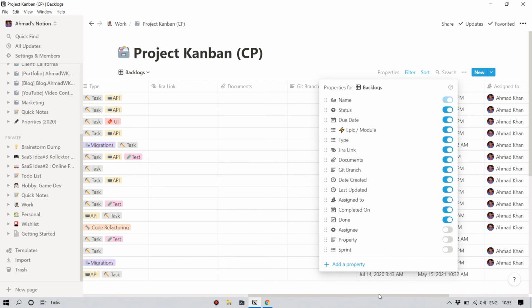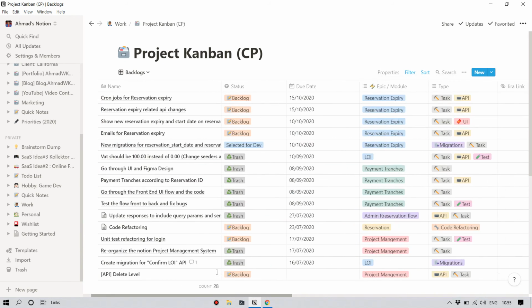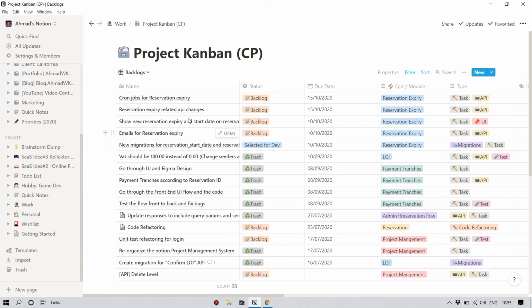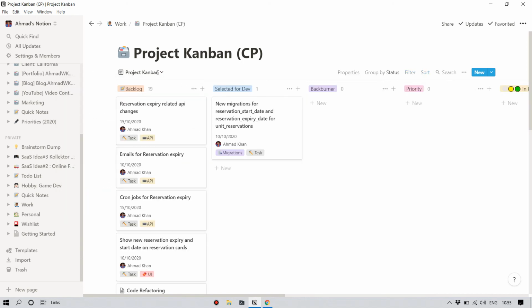So all these things, you can create more properties also according to your needs. So it's quite flexible. This is what I was talking about: the customizability here is unlimited. You can do whatever you want with your Kanban board. You can represent it like this.